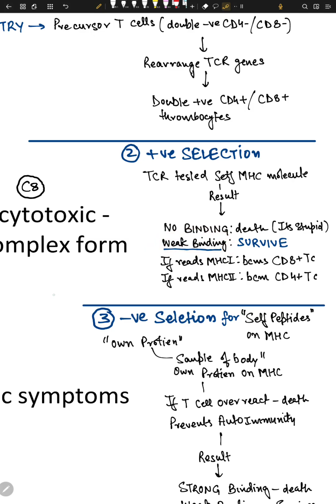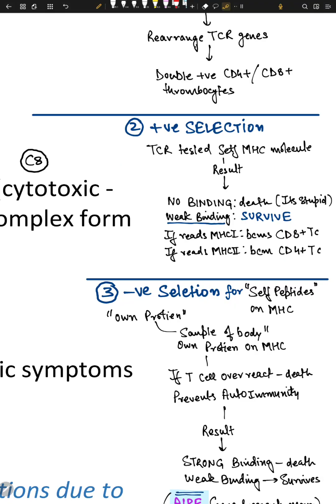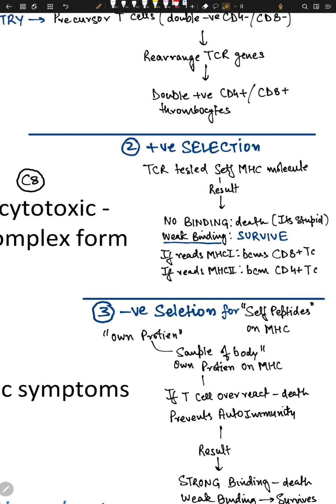Another thing is weak binding. So self antigen is given to CD4 and CD8, it recognizes it and binds to it. All right, it's smart, so it recognizes and binds to it, so it survives. But the binding is really weak because it knows it's a self antigen. It's not an exogenous or any foreign antigen, right? So it's a weak binding. So it's good news for our body.